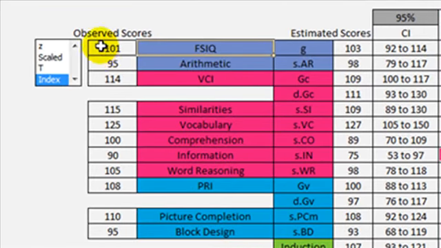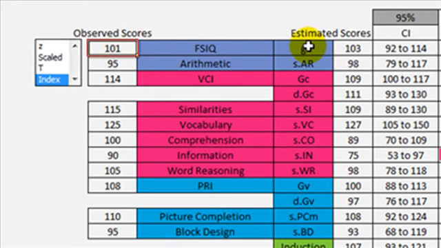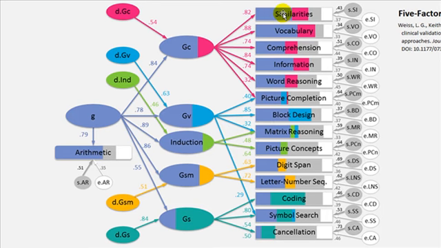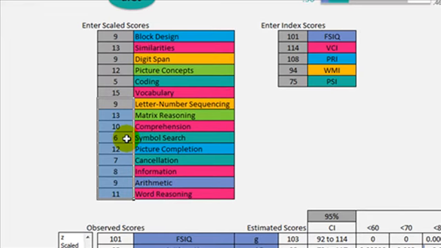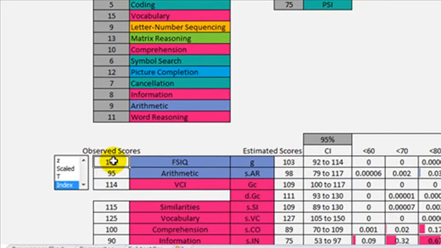Full scale IQ in this individual is 101. The estimate for G for this individual is 103. Now why are they different? One reason is that full scale IQ is determined by 10 subtests. The estimate for G is estimated from all of the data that you have. In fact, if I only had some of these scores, like let's say I only for some reason got through 6 scores, I could still get an estimate of G from these 6 scores using this model. So it'll always estimate G, no matter what combination of scores that you have, but it uses all of the data. So full scale IQ and estimated G will not always be the same.